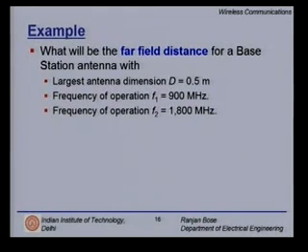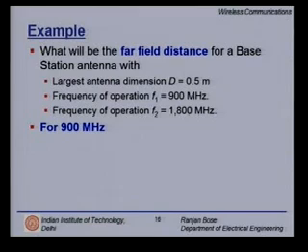If you walk out and look at one of the base station antennas outside, they typically range from 0.5 meters to 1 meter. The frequency of operation is the GSM 900 megahertz and the case 2 will be 1800 megahertz. So, what we would like to know is what is the far field for 900 megahertz and 1800 megahertz.